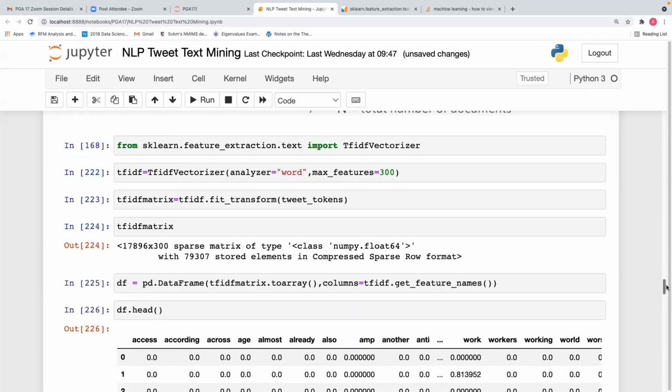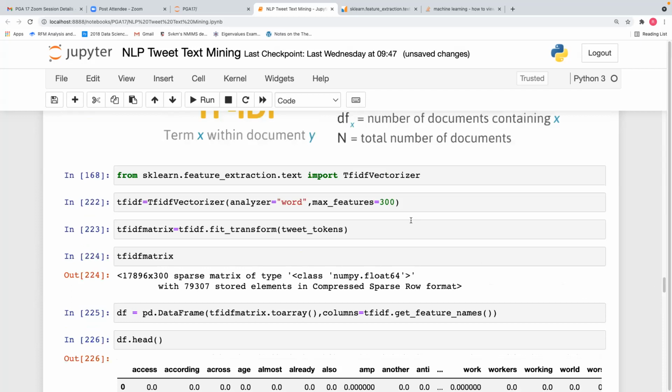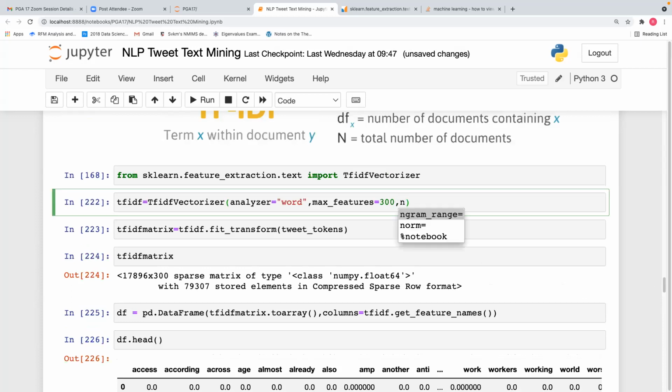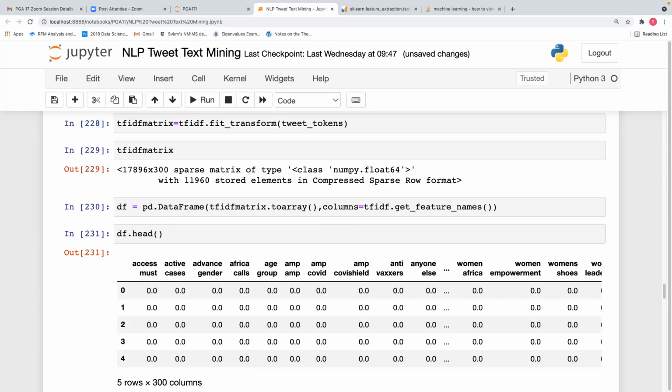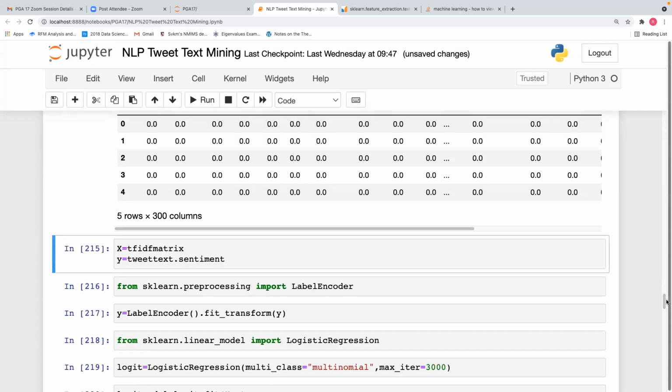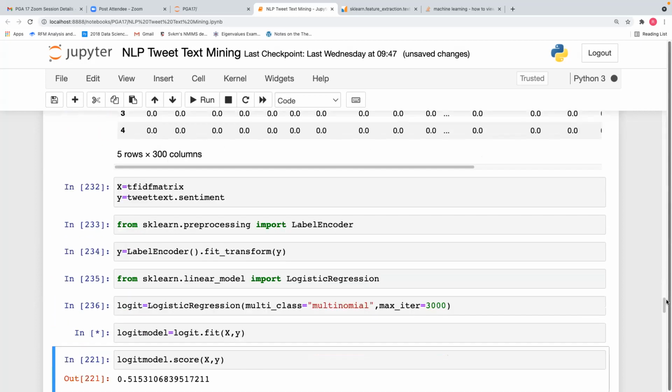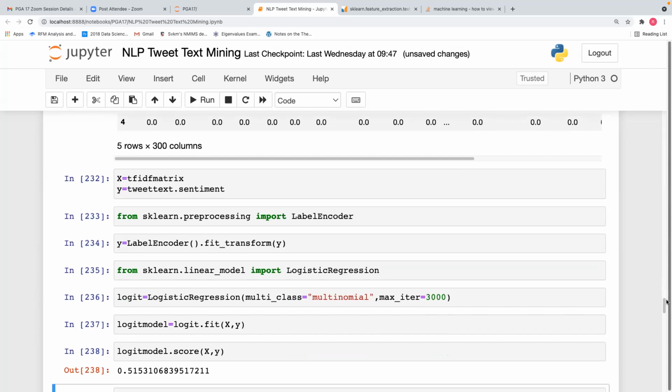Now, what Shivanand asked was, what if we take more than one word? So (2, 2) is the bigram range, and I have built a bigram matrix. You see two words: access must, active cases, age group, Africa calls. It takes adjacent two words. Then I checked whether the accuracy increases or decreases. Accuracy decreases because the size also decreases.